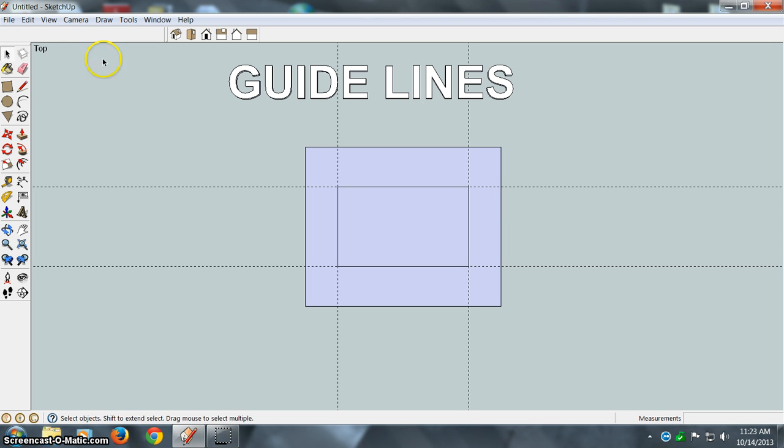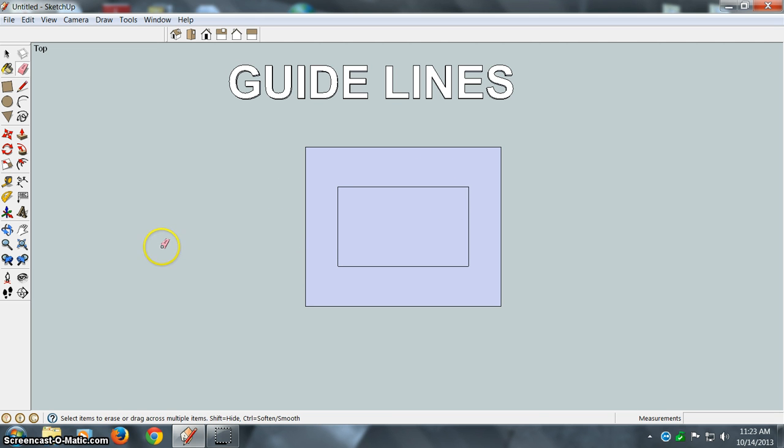Now regarding these guidelines, assuming you no longer need them, you can go in and erase them. Like such, and hit spacebar to end the erase command, and you can see that had no effect on the rectangle we drew inside.